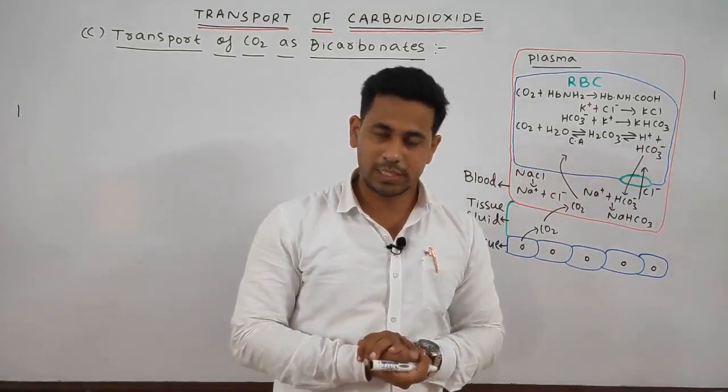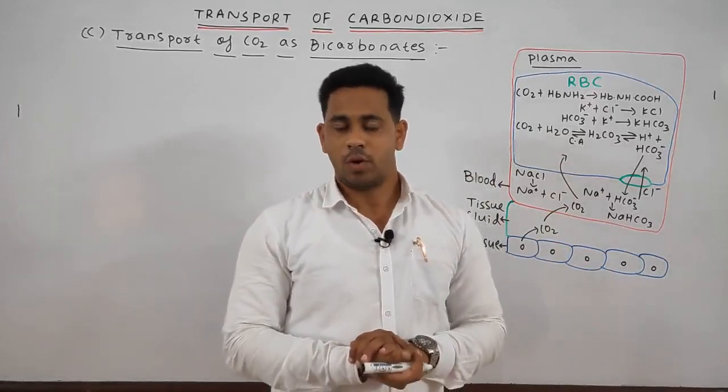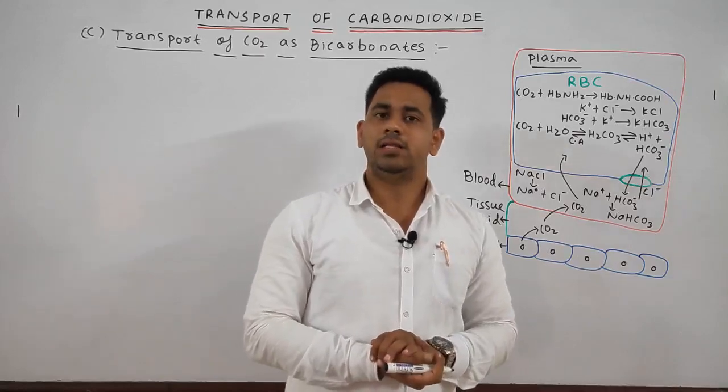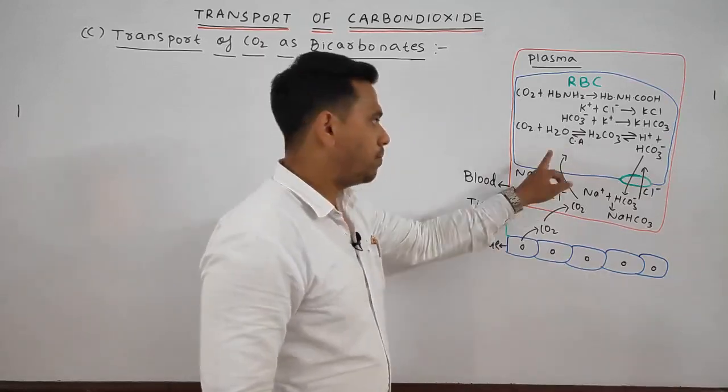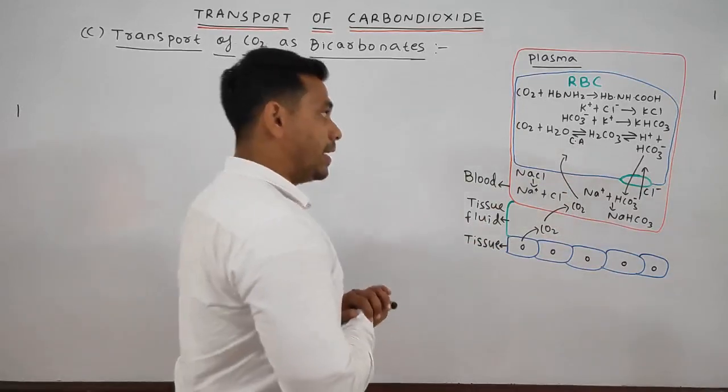Okay. This one is known as Hamburger's phenomenon or the chloride shift. Why does this happen? To maintain the ionic balance of both the plasma and the RBC. Okay. Next, what happens?